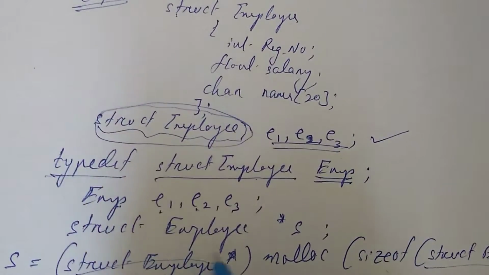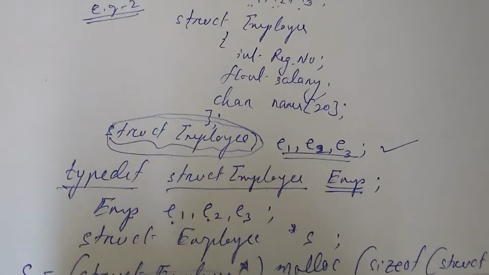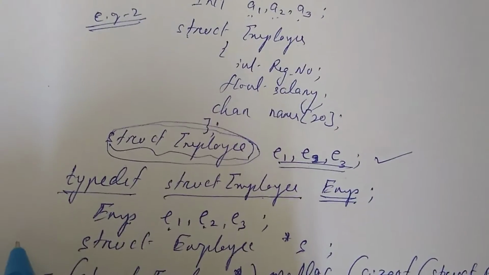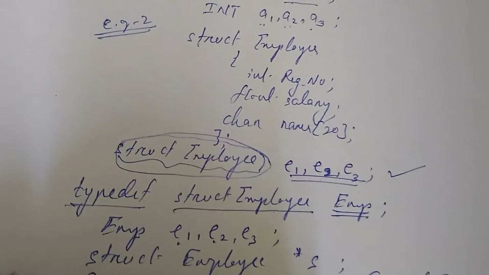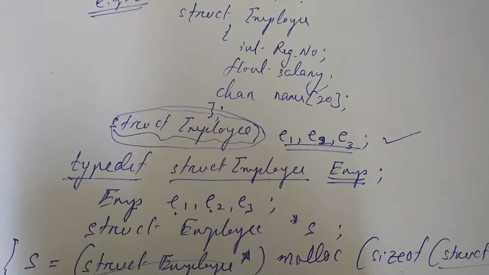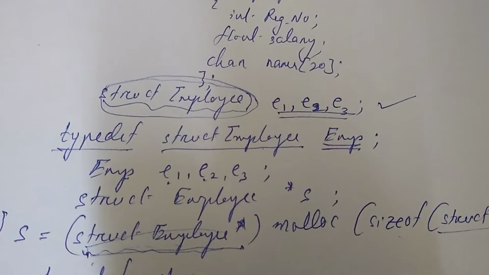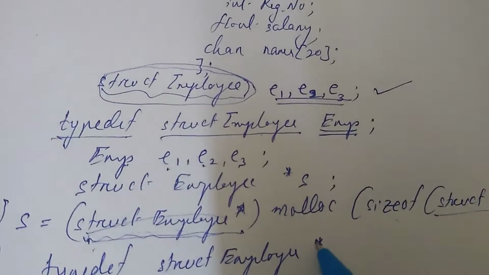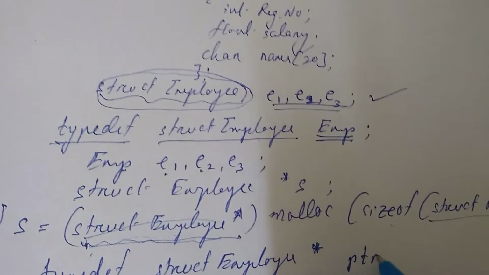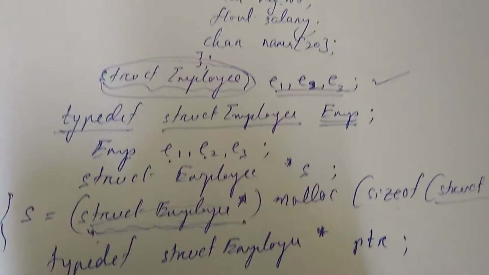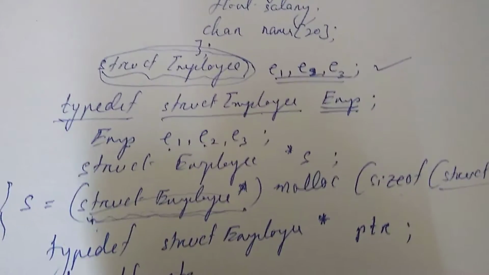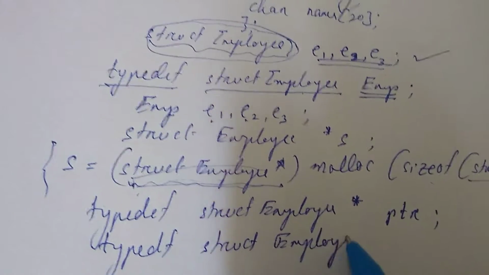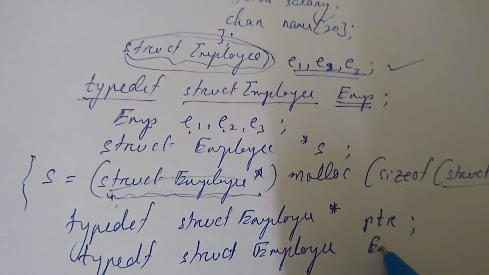If I want to reduce this code and enhance the readability, instead of writing this, I'll write typedef struct employee star PTR, and typedef struct employee EMP.